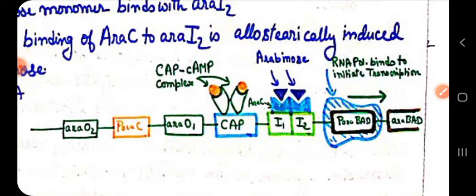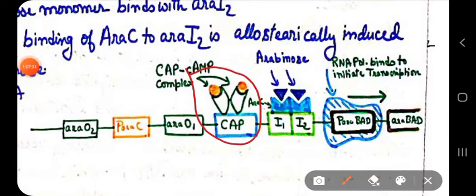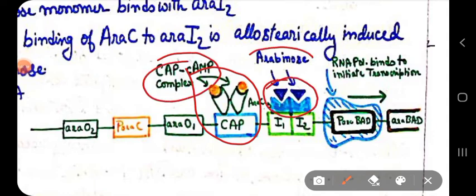Now I have also said that Ara-C also regulates itself, auto-regulation of Ara-C, I will say. So you can see here the positive regulation can be done by the CAP-cAMP complex, and also by the arabinose. You can say together, you can say Ara-C arabinose complex.